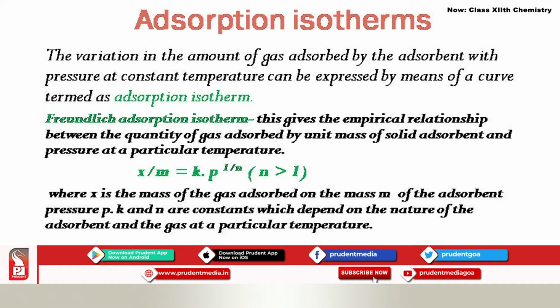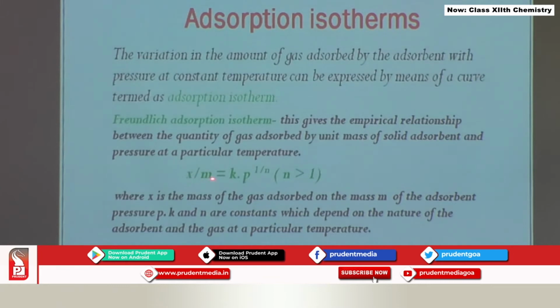The Freundlich adsorption isotherm gives us the empirical relationship between the extent of adsorption and the pressure for physical adsorption of gases at constant temperature. So x by m is directly proportional to P raised to 1 by n.